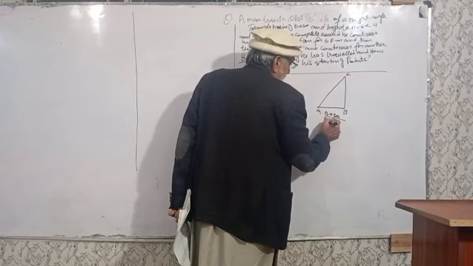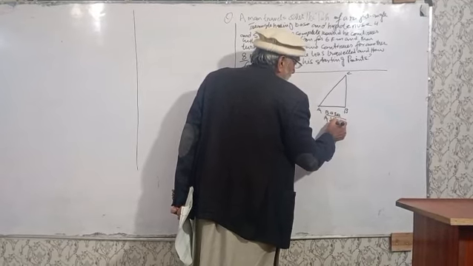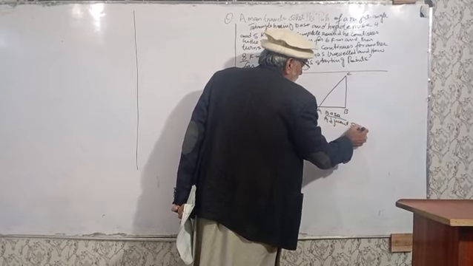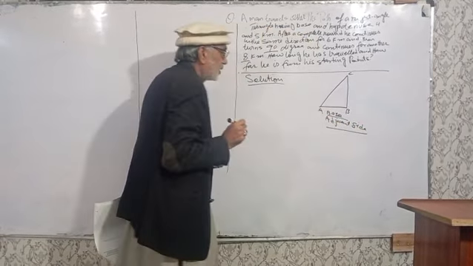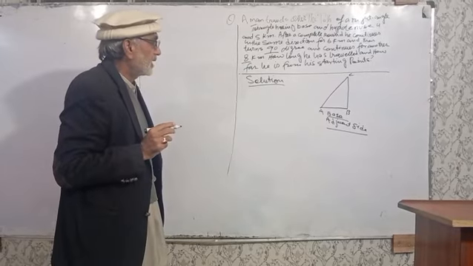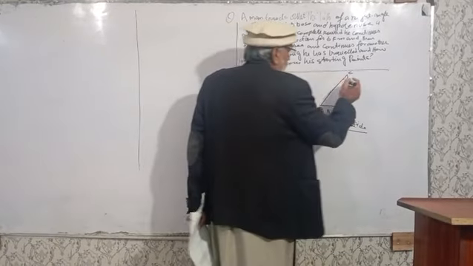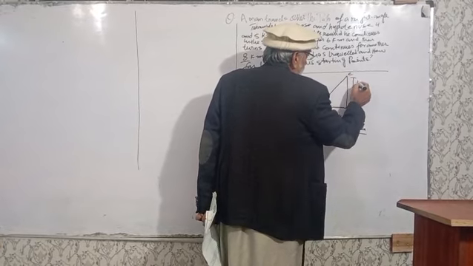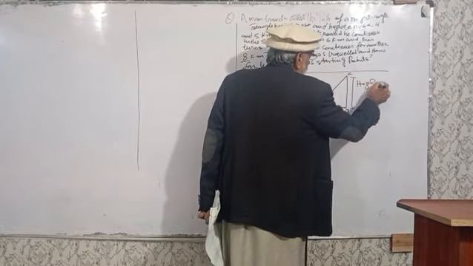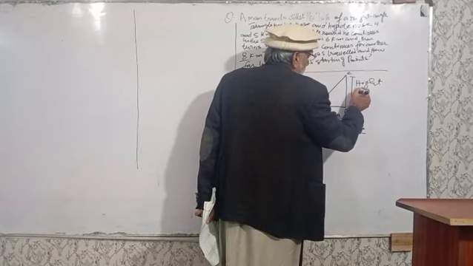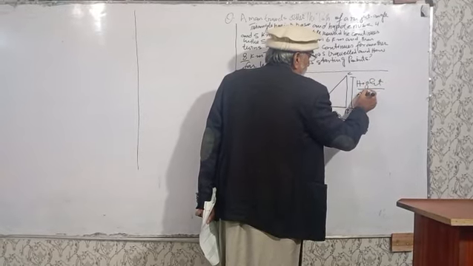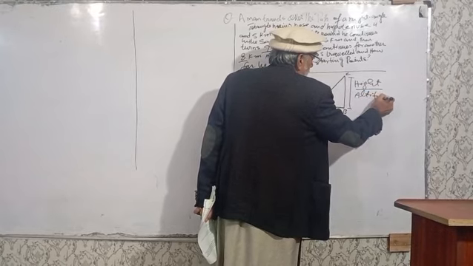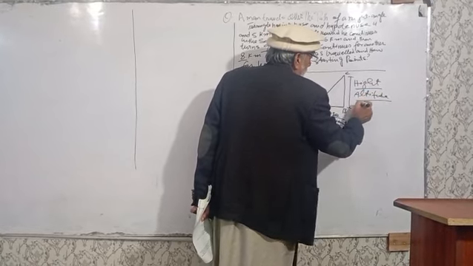Or adjacent side. This is also called base, adjacent side, and this is also called height. This is the height, and it is also called altitude, and it is also called perpendicular.